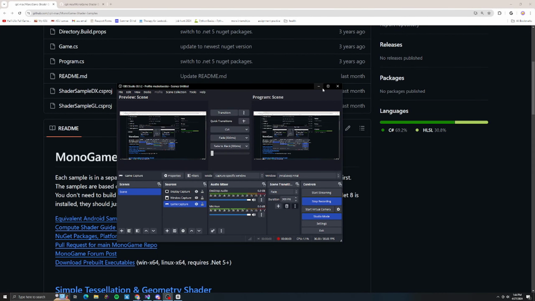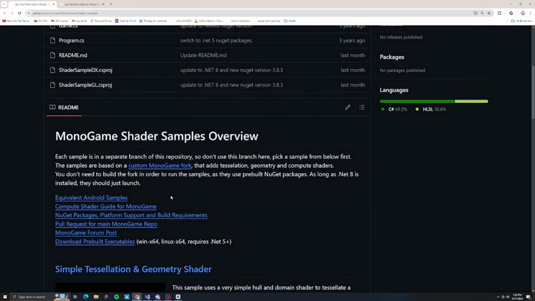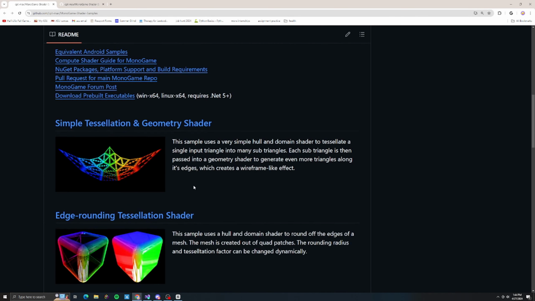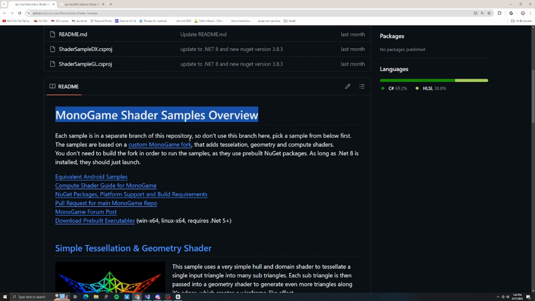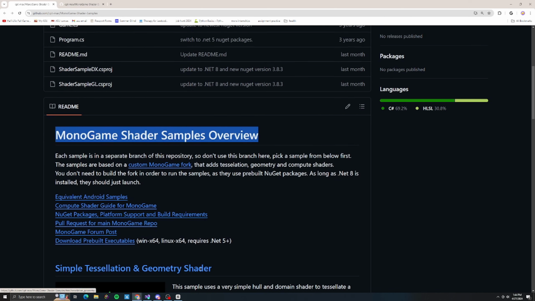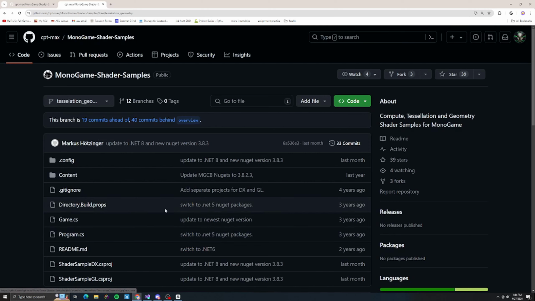Welcome. I'm going to be explaining how you can use the Monogame shader. This is a different version of the Monogame that we currently use. The Monogame that has been released is 3.8.1, whereas I'm going to show you how to use the compute fork version, which is 3.8.3.